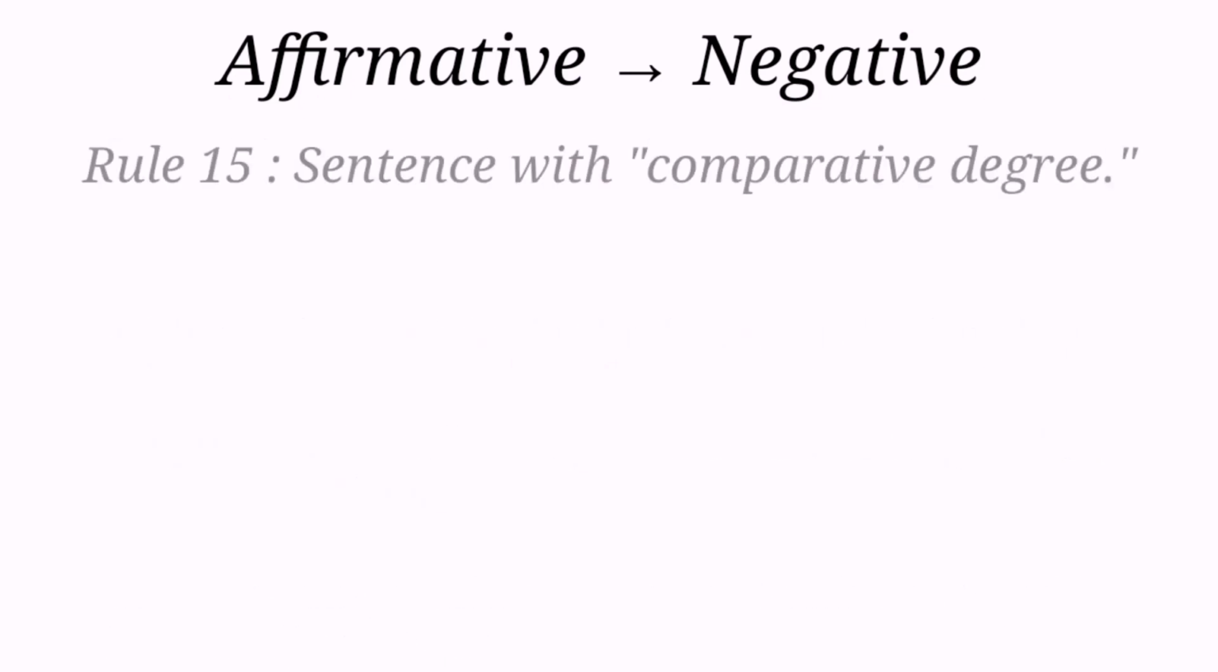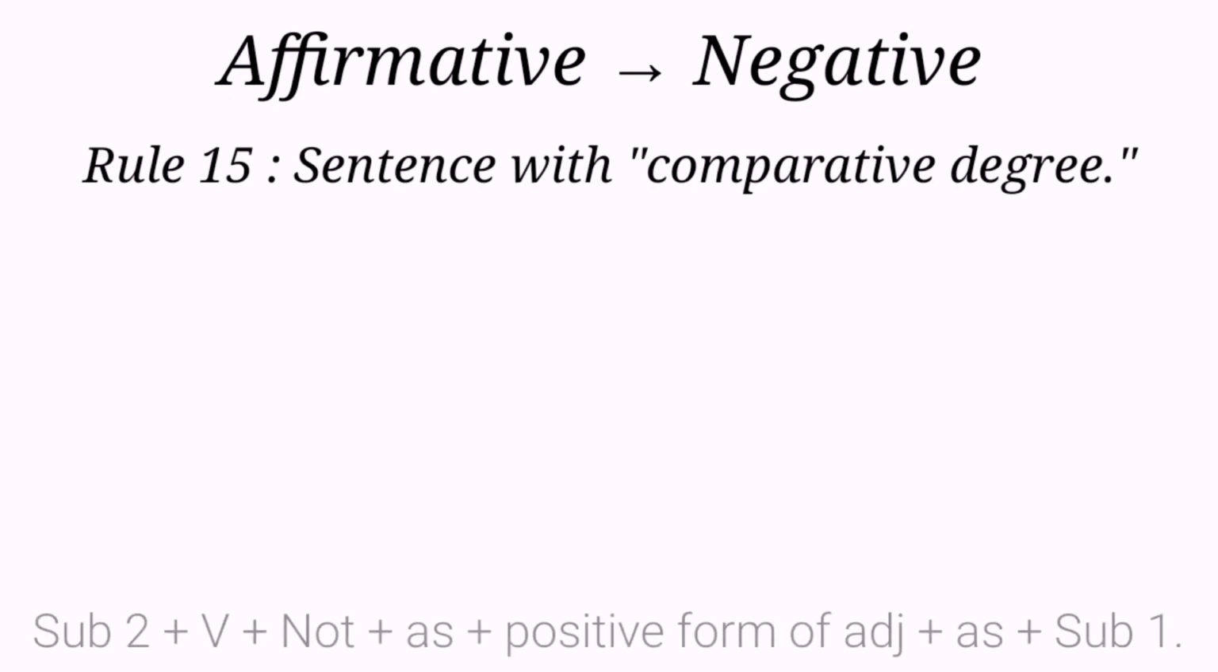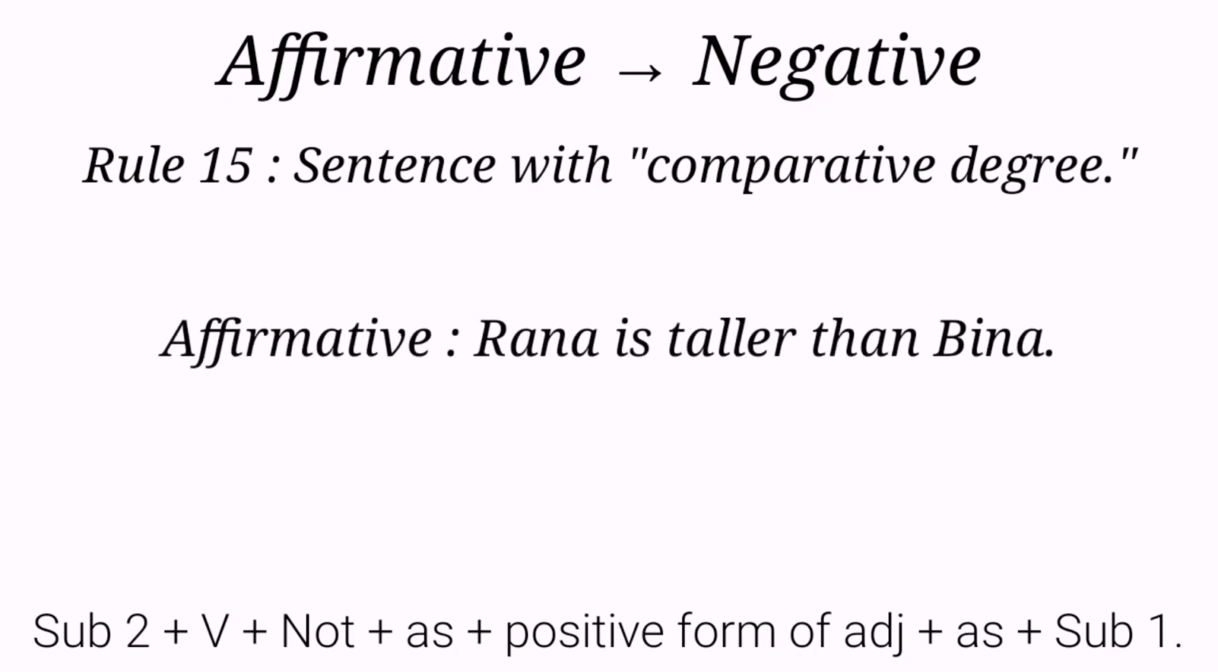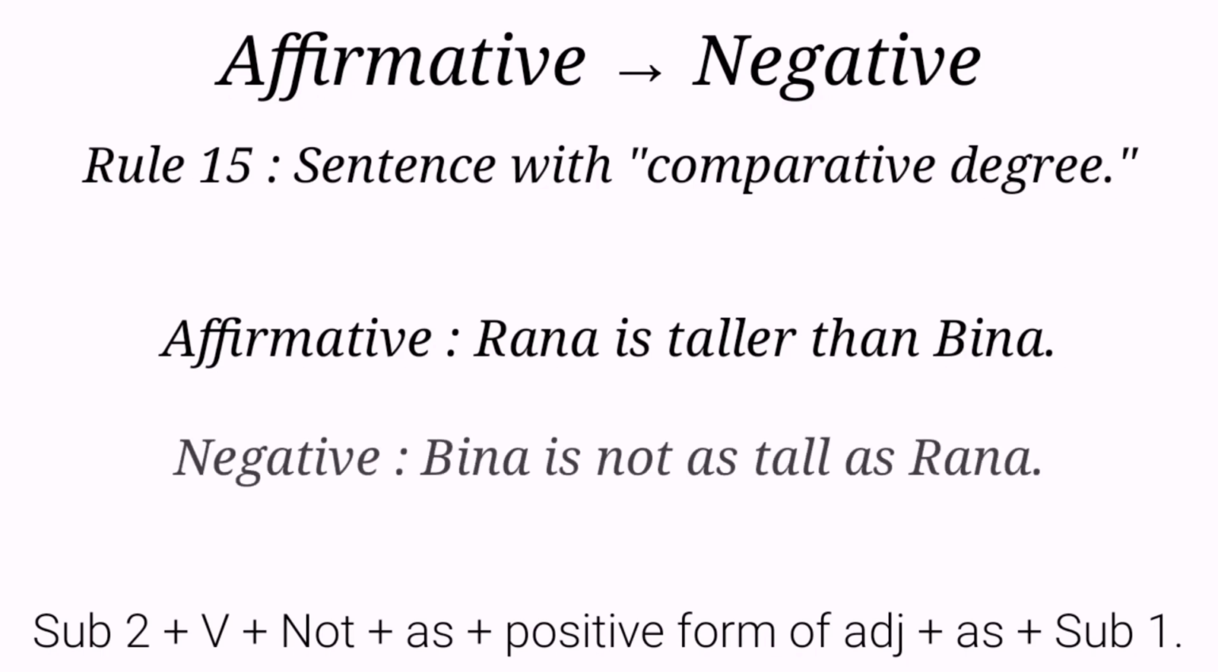Rule 15. We can change a comparative degree into negative by following the structure. Our structure is subject 2 plus verb plus "not" plus "as" plus positive form of adjective plus "as" plus subject 1. Look at the example. Rana is taller than Bina. Our negative is: Bina is not as tall as Rana.